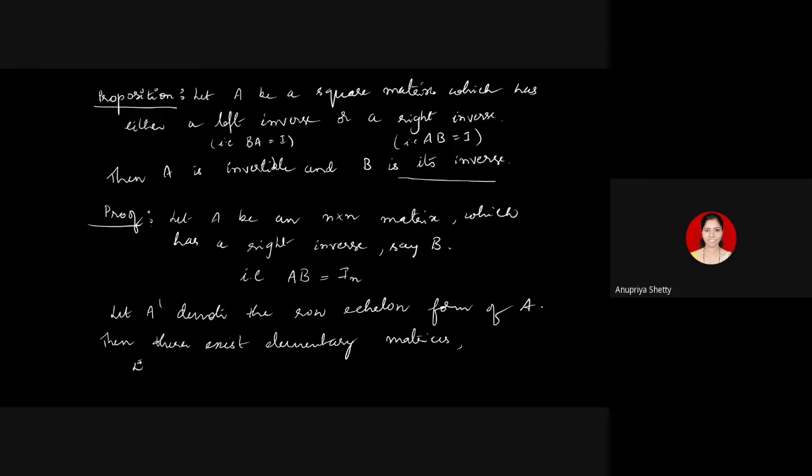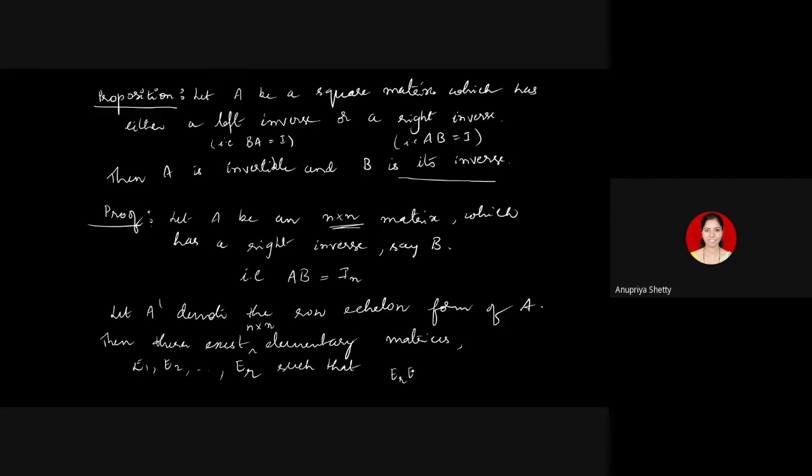Let me call them E1, E2. I'll not take K of them, I'll take some R of them. The number need not be the same in all the results. Say there are some R number of elementary matrices. What should be the order? Since A is of order n by n, these will also be of order n by n. If needed, you can mention. Even otherwise, it's understood that they are of the same order as that of A. Elementary matrices such that